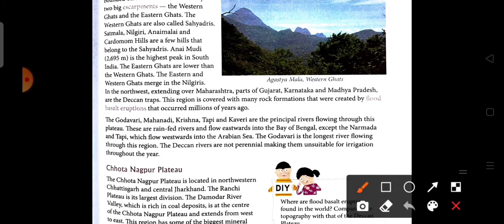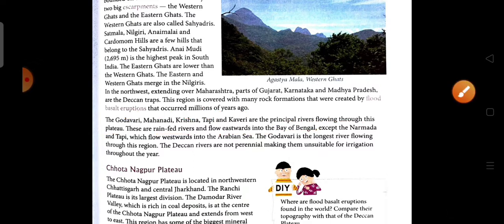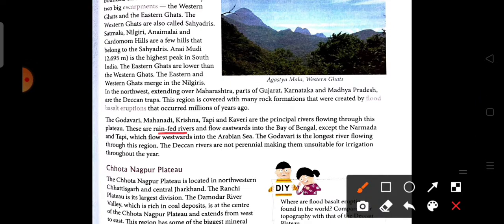Now the principal rivers flowing in this plateau are Godavari, Mahanadi, Krishna, Tapi and Kaveri. These are rain-fed rivers that flow eastward into the Bay of Bengal. Rain-fed rivers means rivers that dry up in the summer season, and it also means that the water they get is only from rainfall. These rain-fed rivers flow to the Bay of Bengal except Narmada and Tapi, which flow westward into the Arabian Sea.